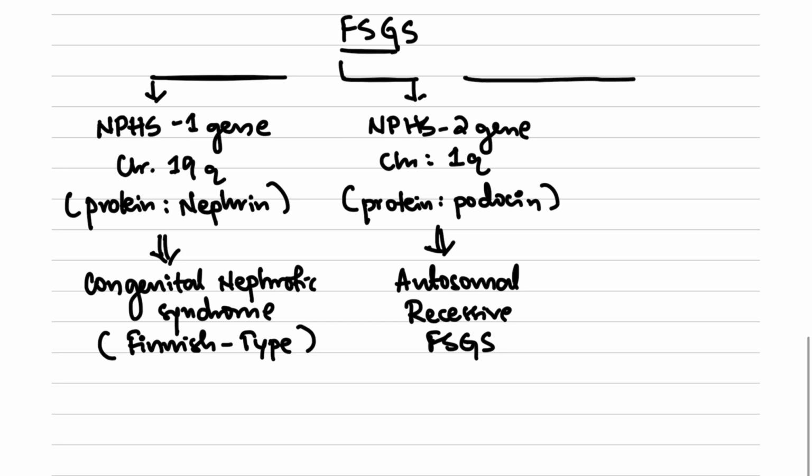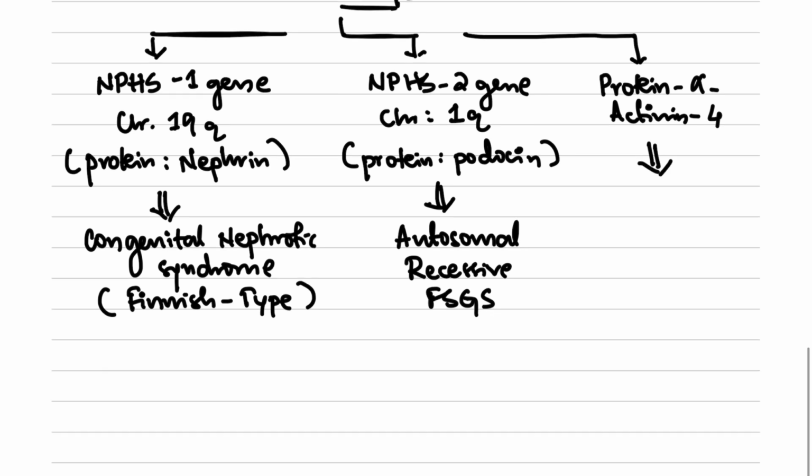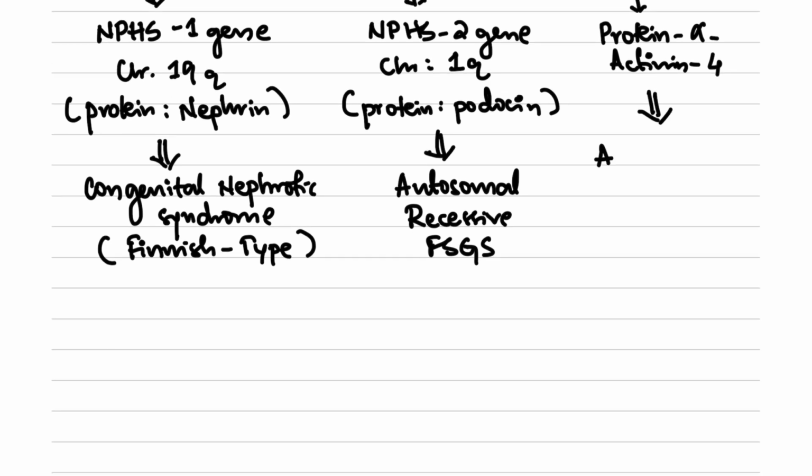If the protein alpha actinin 4 is involved, this results in autosomal dominant type of FSGS.